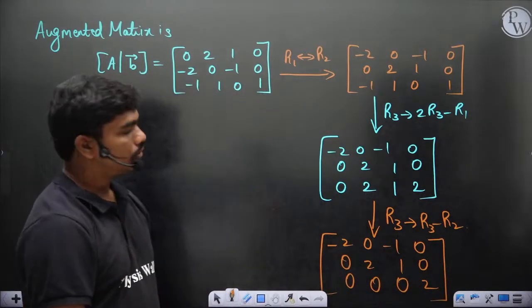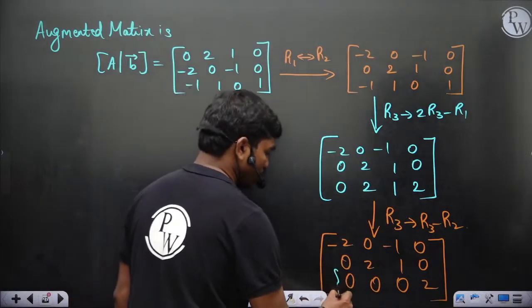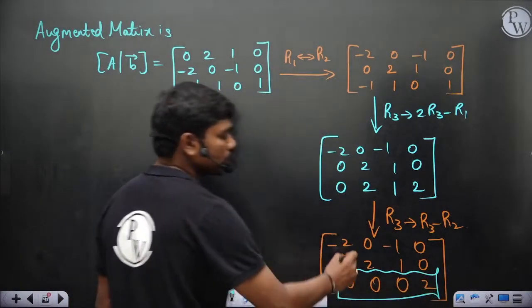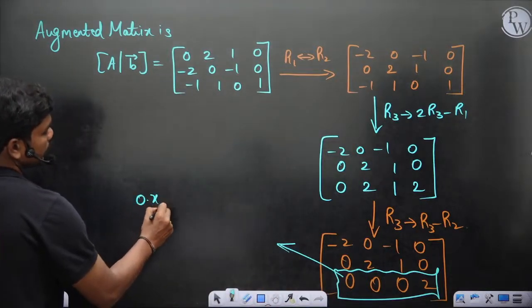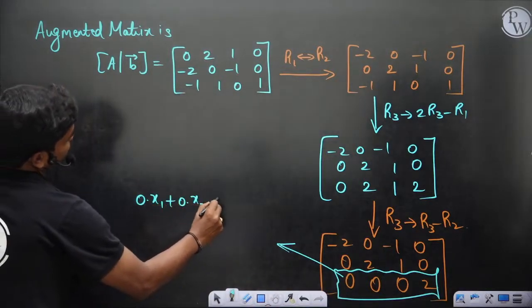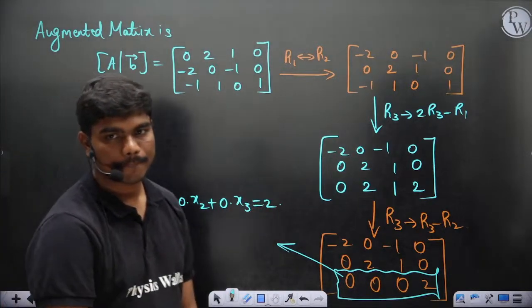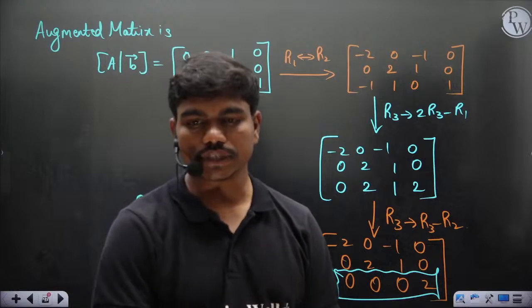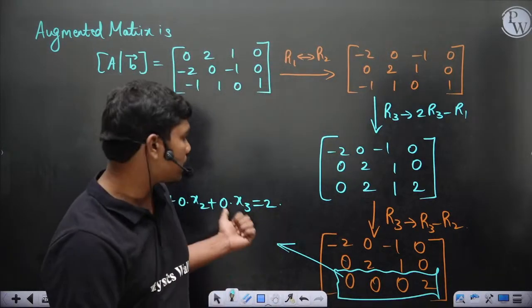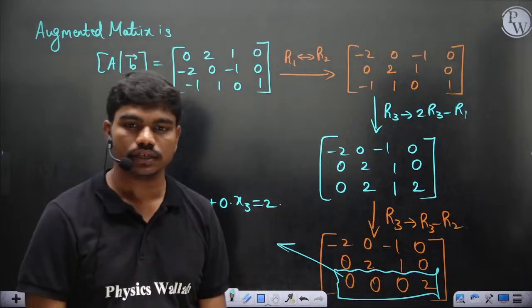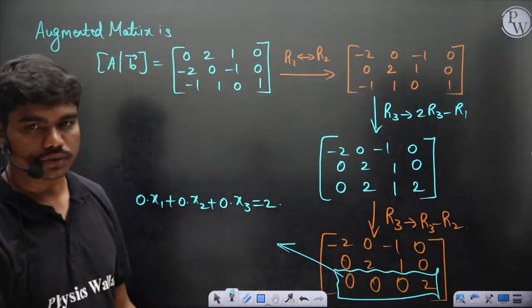Now if you see, the last equation tells you, first of all, rank of A is not equal to rank of A augmented B, but anyway this equation tells you 0 into x1 plus 0 into x2 plus 0 into x3 is equal to 2. Is this possible? Whatever might be the values of x1, x2, x3, can you get this in any sense? No, correct? So therefore no solution.